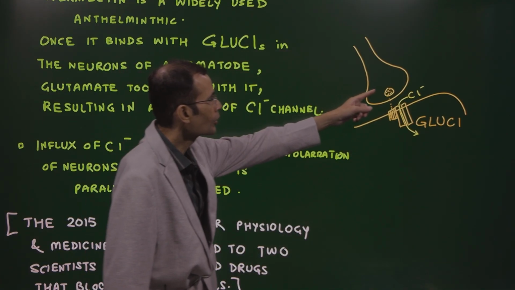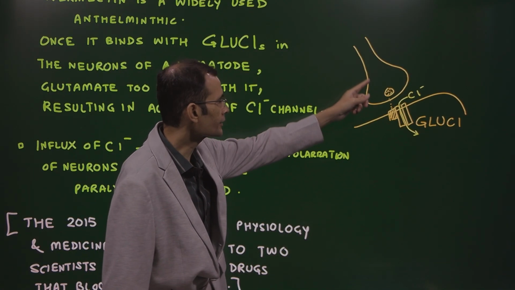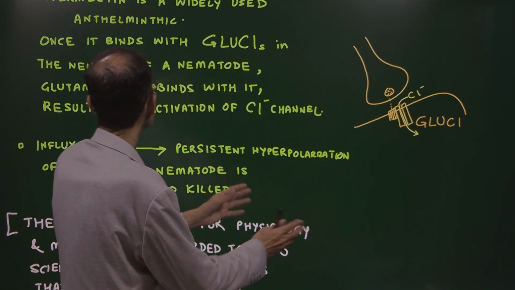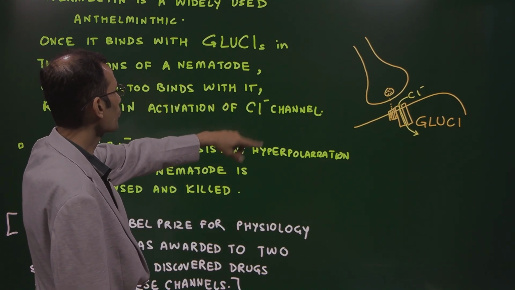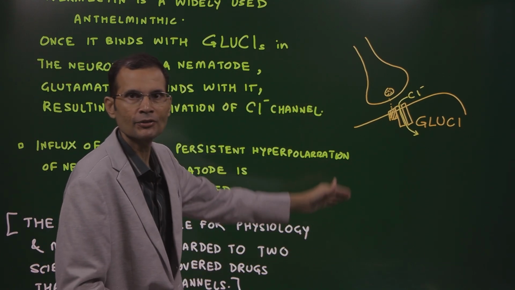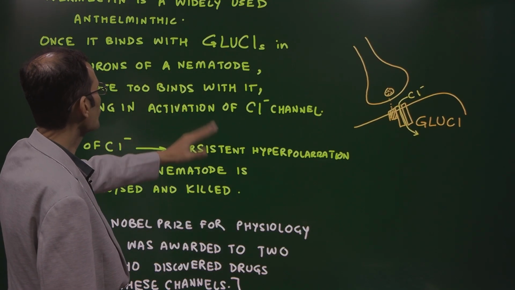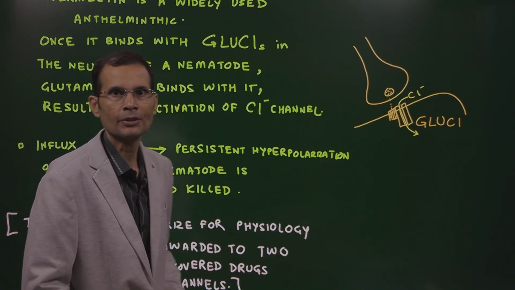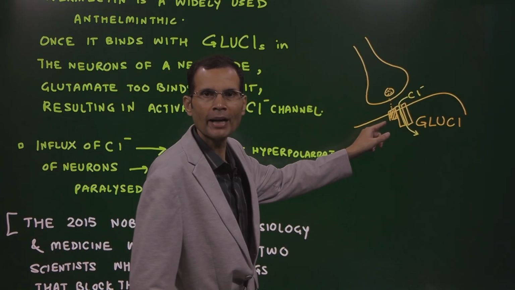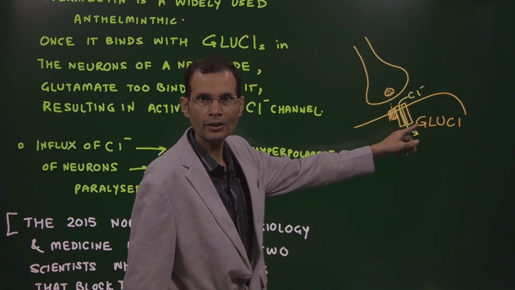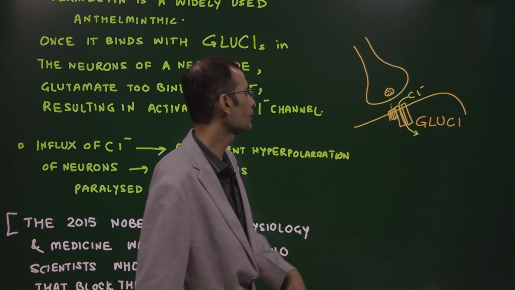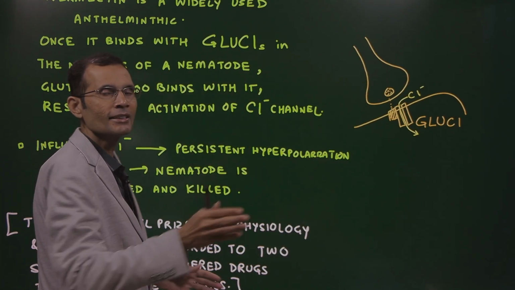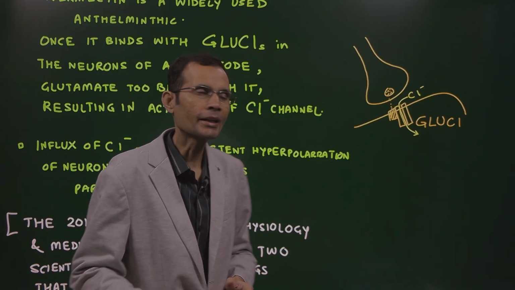now you can see here in the diagram, glutamate is released at the synapse of the motor neuron. Now this glutamate is released and it binds with the receptor. So glutamate gated chloride channel associated receptor. Glutamate binds with the receptor in the neurons of the nematode. Glutamate will also bind with the same receptor. So the drug will bind with this receptor, glutamate gated chloride channel and this entire complex, and then the glutamate will also bind. So glutamate binding is facilitated by this drug, ivermectin.